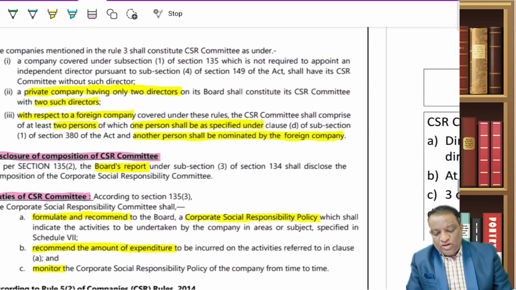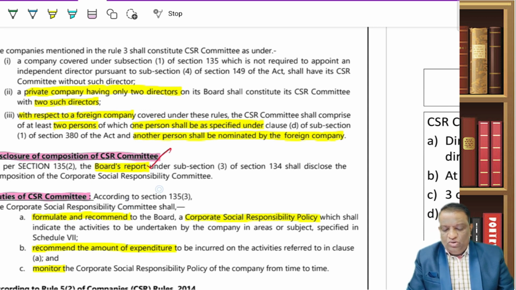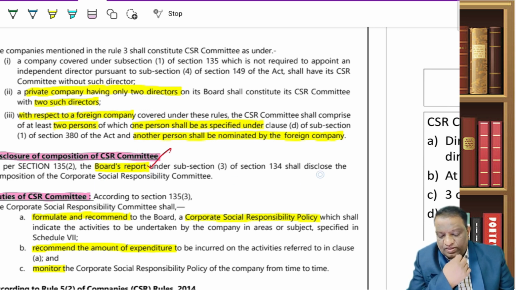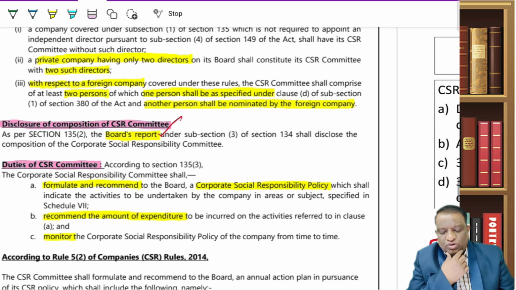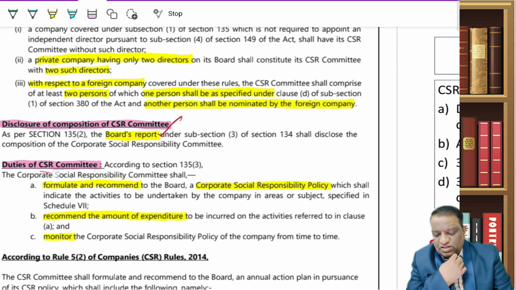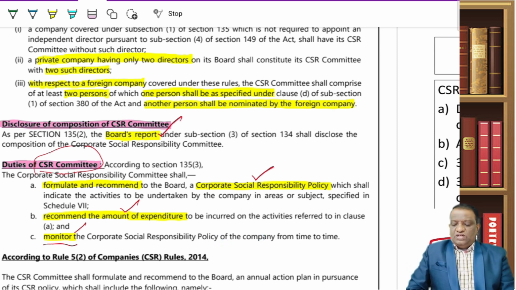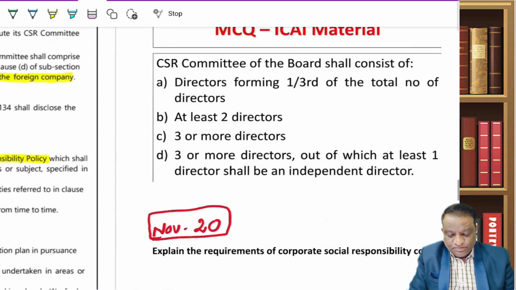Now, who are all the CSR committee? The board must disclose in their board report who are all the committee members in this CSR committee. They are supposed to do it. What are the functions of this CSR committee? What for are we forming it? Basically, they formulate and recommend the CSR policies, and they recommend the amount of expenditure to be incurred, keeping in mind the Companies Act provisions. And they also monitor various projects that are being spent from time to time. So these 3 are the duties of the CSR committee.